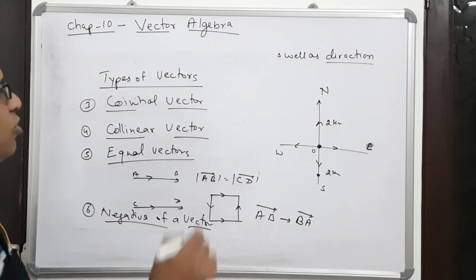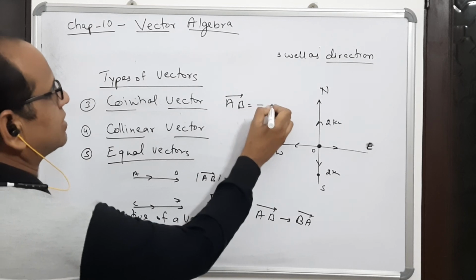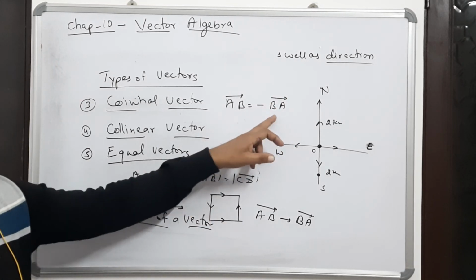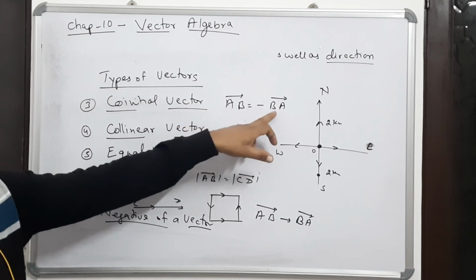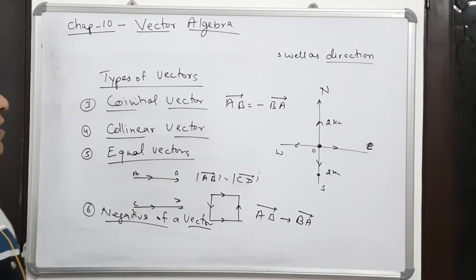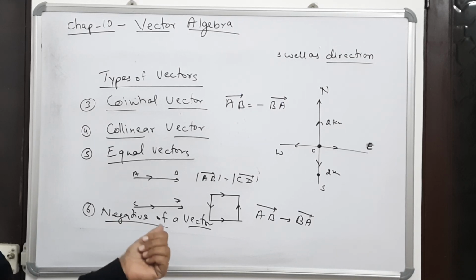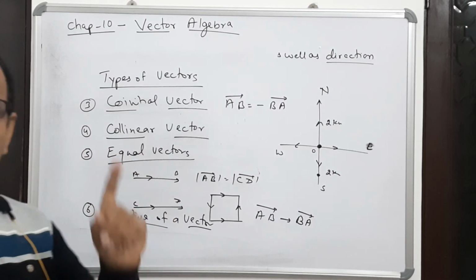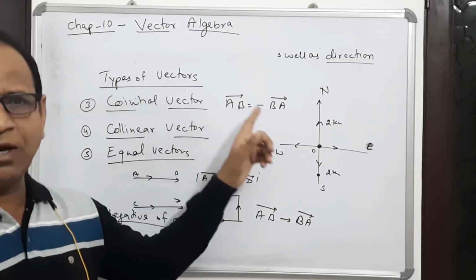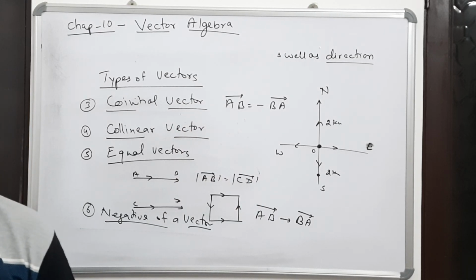I told you already in the beginning that AB is equal to minus BA. So what is the negative of AB? It is BA. What is the negative of BA? It is AB. So in this way we can find the negative of a vector, and the important part is that their magnitude will be same. Then only we say that they are negative of each other.